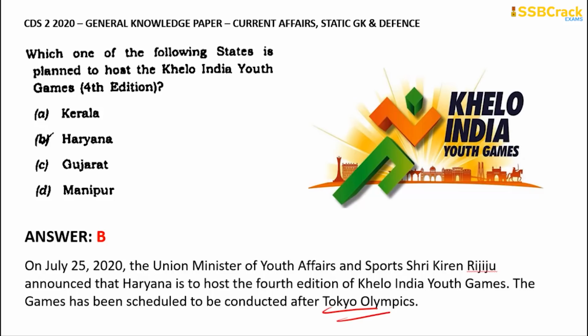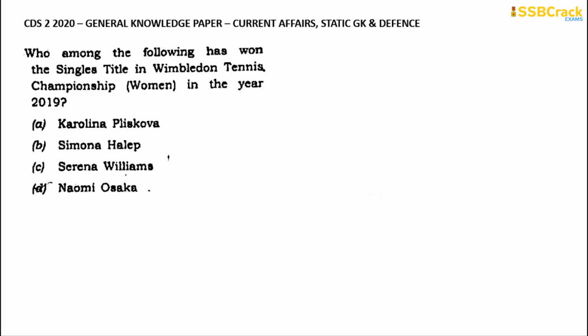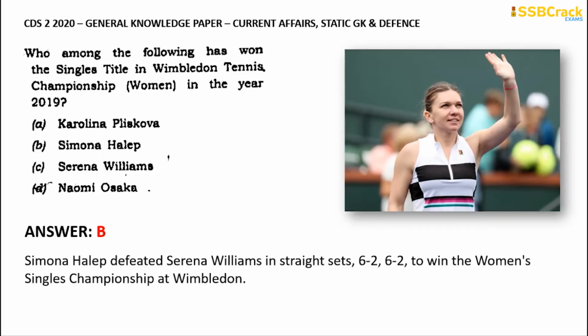Going through with the next question now is, who among the following has won the singles title in Wimbledon Tennis Championship in the year 2019? Is it option A, Karolina Pliskova, or option B, Simona Halep, or option C, Serena Williams, or option D, Naomi Osaka? The correct answer for this one is option B, Simona Halep. Okay, so she defeated Serena Williams in straight sets to win the women's singles championship at Wimbledon. This was conducted in the year 2019, and she is considered to be a very famous player. Also, do mention in the comment section which particular country Simona Halep is from.